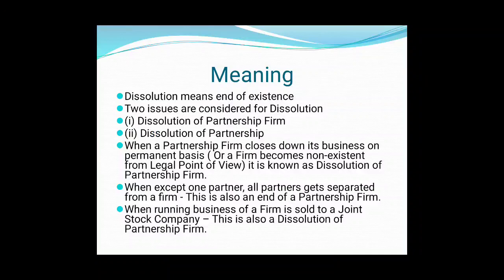What else? When the running business of a firm is sold to a joint stock company, this is also a dissolution of partnership firm. Sometimes a partnership firm is converted into a joint stock company following legal procedure. In that case also, it is considered as dissolution of partnership firm.